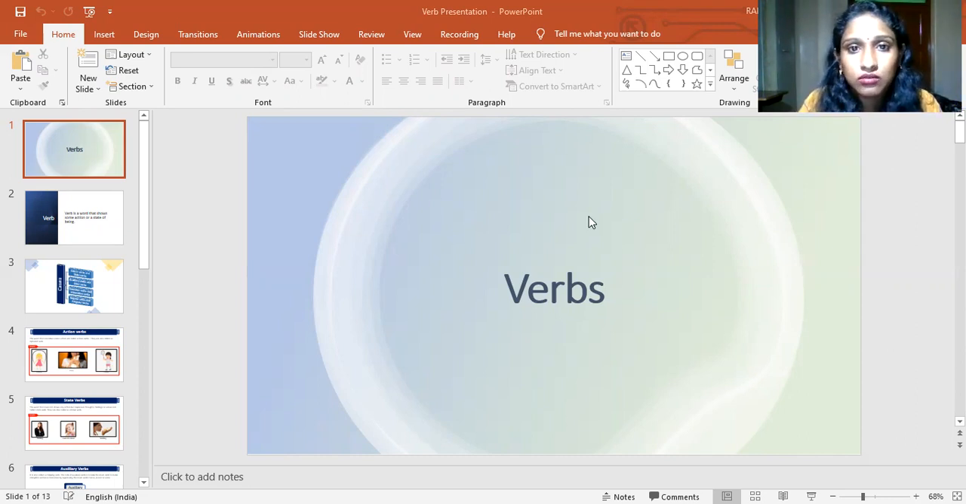So, today's topic is all about verbs. We are going to discuss what a verb is, and we all know that a verb is something in action, and a helping verb. Let us learn more about verbs.